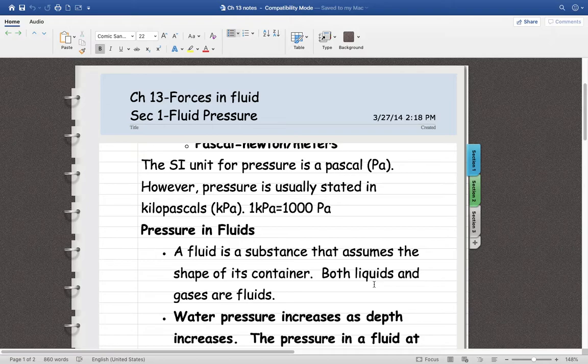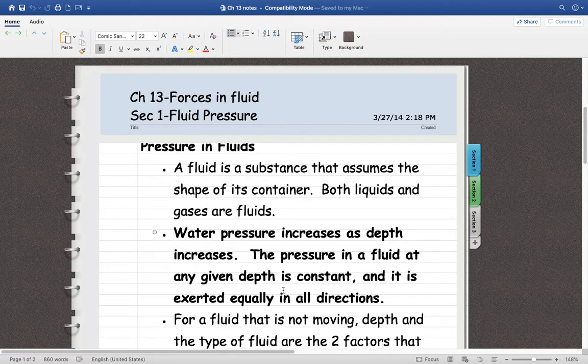So, pressure in fluids. A fluid is a substance that assumes the shape of its container. So remember, both liquids and gases are considered fluids. Like when we talked about air resistance, it deals with anything that is a fluid. So liquids and gases. Water pressure increases as depth increases. So the farther you go down, like in a pool, the deeper you go, the water pressure is increasing on you. You feel that with your ears and stuff like that.